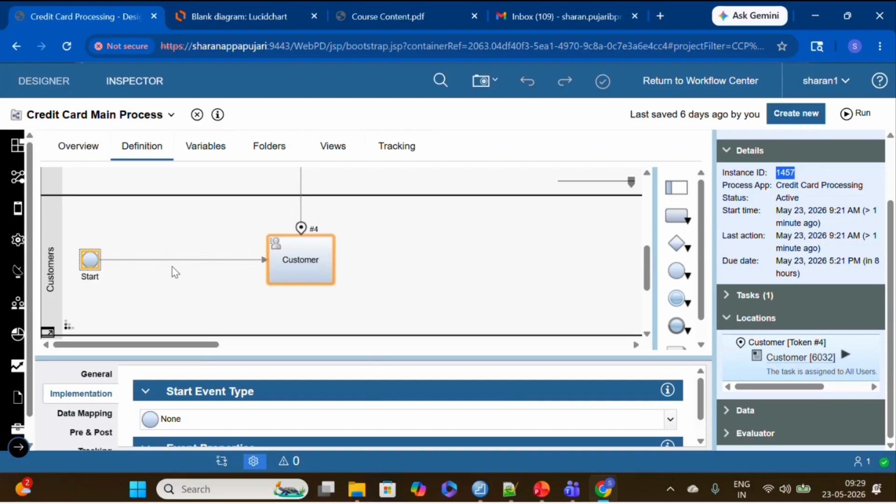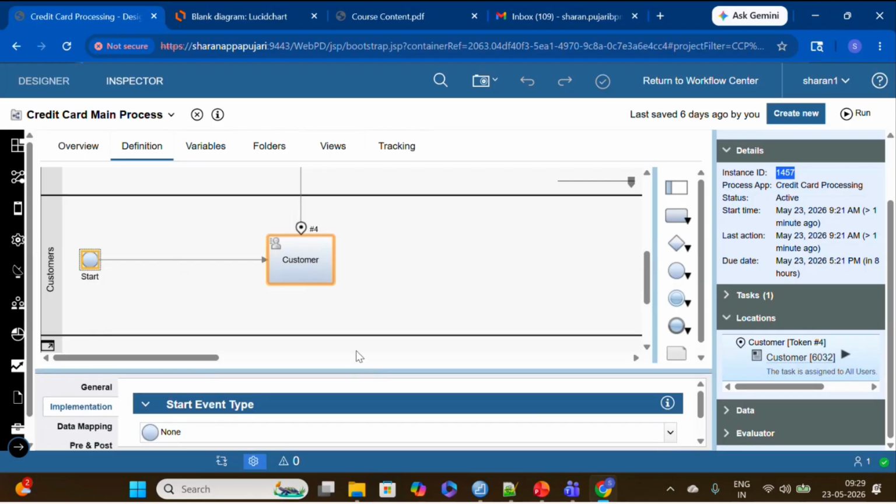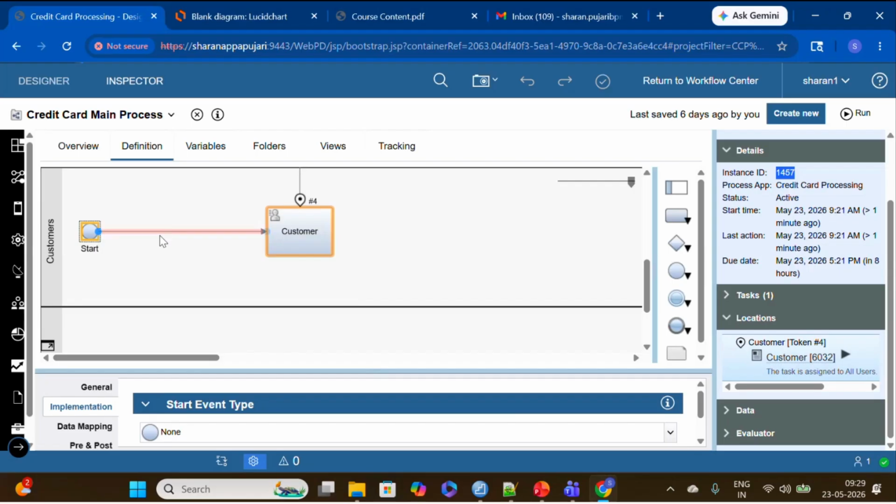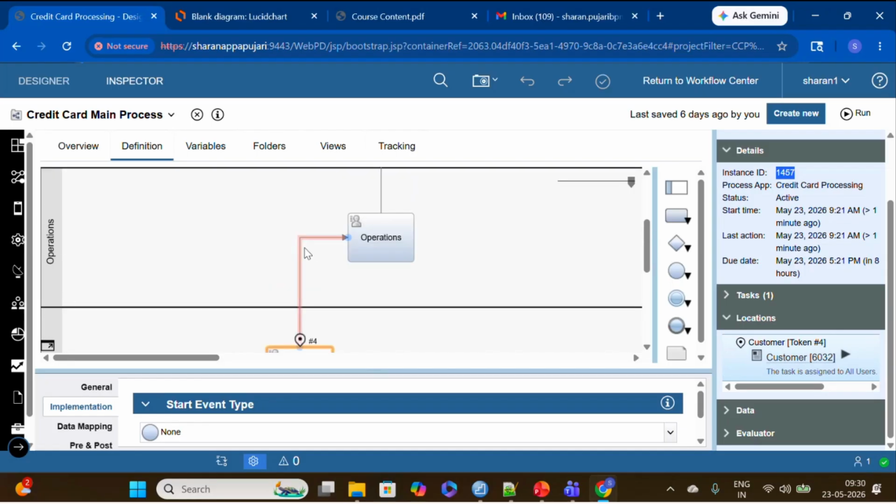That is what it represents. Though it is not visible, there are already three tokens executed, including the start. So now when it is reaching here, again, the sequence flow will be considered as one token.